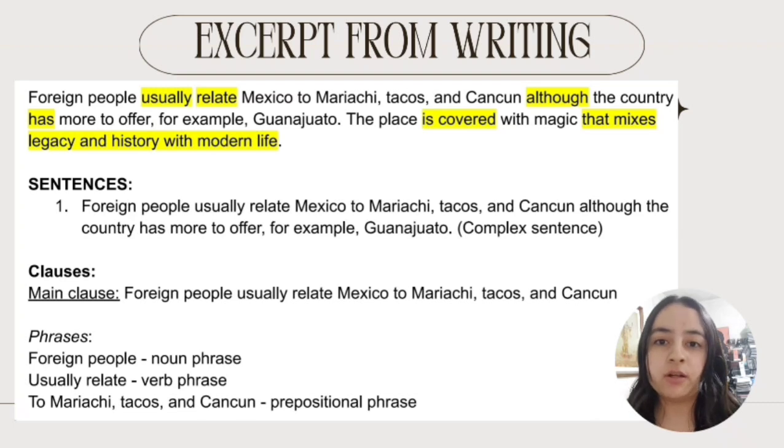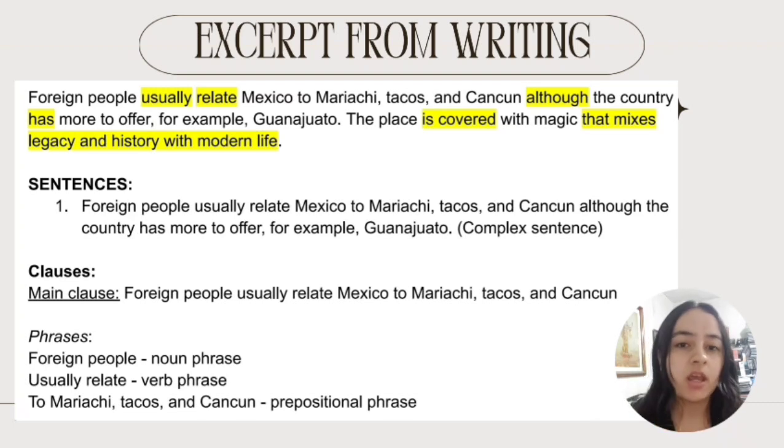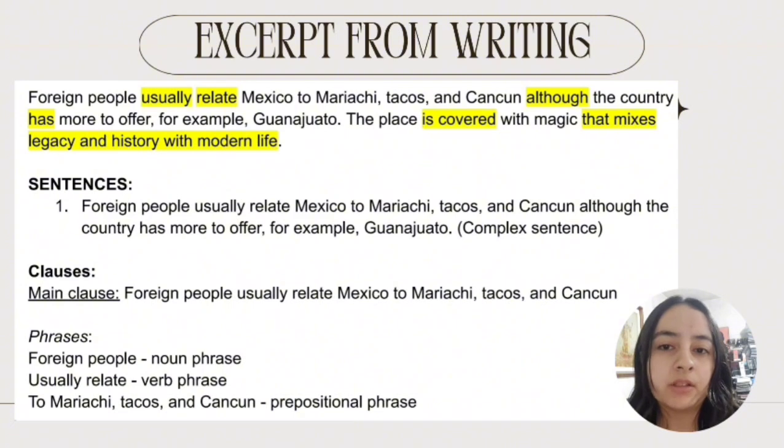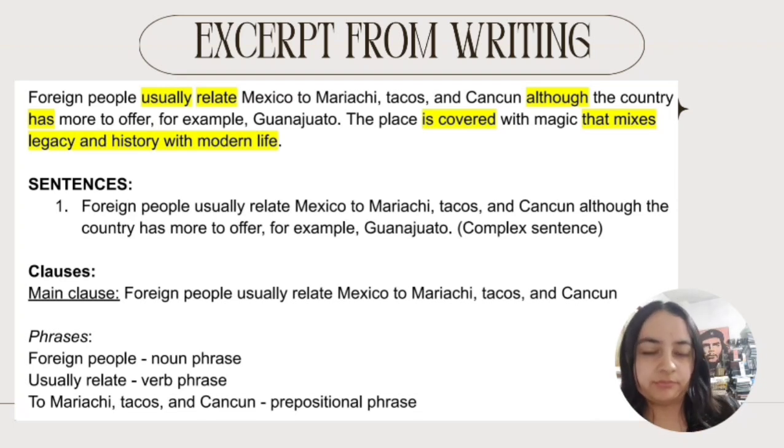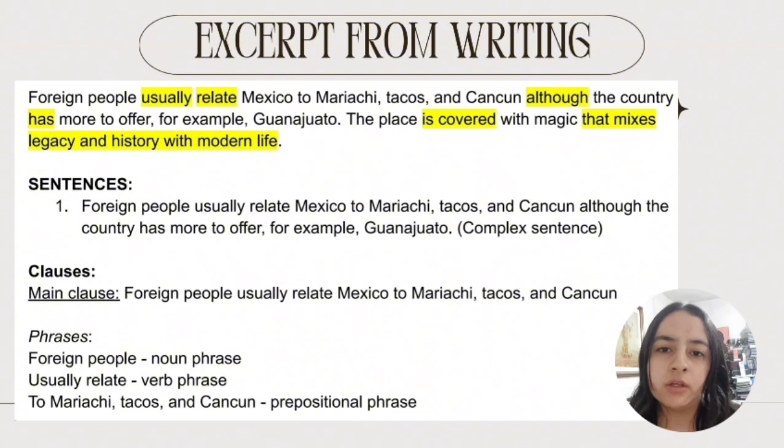And also here, "relate" is in the simple present. The simple present is one of the verb tenses of the English language, and simple present indicates general truths, like something that is generally accepted, and also routines. And then we also have "to mariachi, tacos, and Cancun," which is a prepositional phrase.